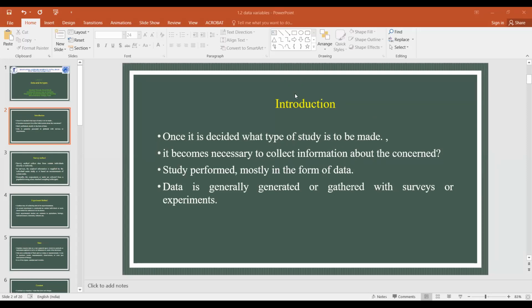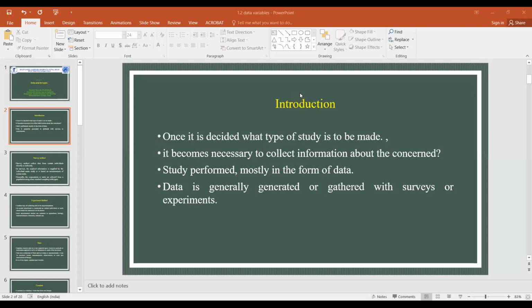Suppose the information we collected might be in numbers, letters, characters, and many things. So we collected all kinds of information from the primary units, and then a study is performed, and this information is converted into data.